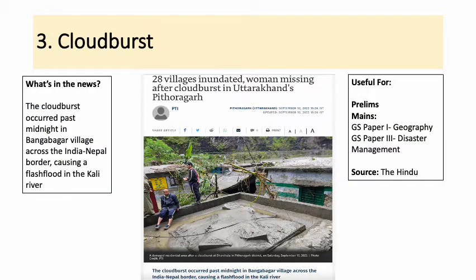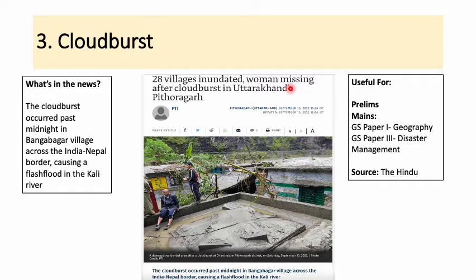Now, next article is about cloudburst. अब cloudburst क्या होता है? It is an heavy amount of precipitation. So this article is quite similar to the one that we have covered in the last video, that is about the urban flooding in Bengaluru के बारे में. So why do you think so much about cloudburst and flooding these days? It is only because क्योंकि फिलहाल में अभी साउथ वेस्ट मानसून का महीना है. ठीक है, साउथ वेस्ट मानसून जो कि जून में स्टार्ट होता है, सितंबर तक का रहता है.